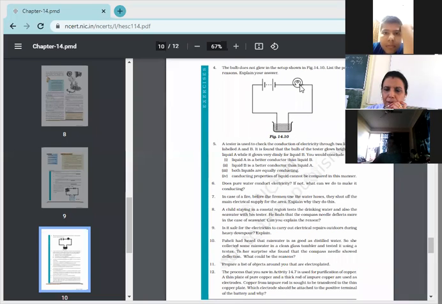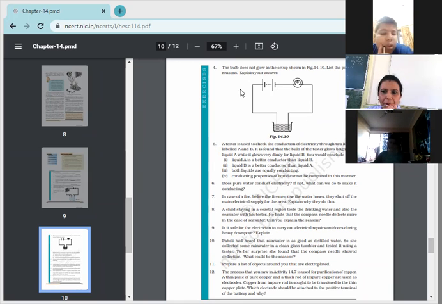Second, yes, Aryan Agarwal. Ma'am, current in the circuit is very weak. This can happen if the material used for making the circuit is not a good conductor. Okay, fine. Maybe the filament of the bulb is broken. Maybe the connection is loose. Maybe the current is flowing very weak, which is not able to glow the bulb. So these are the 4 or 5 reasons why the bulb is not glowing. We need to check the connections again also.